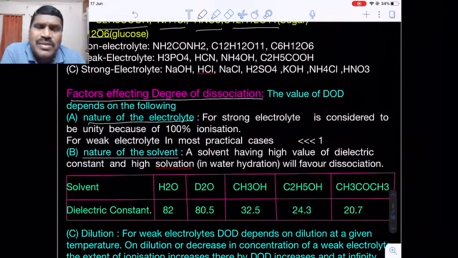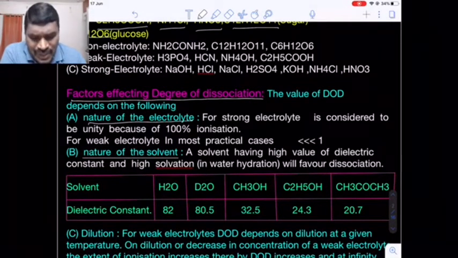That means the solute undergoes more ionization and is more soluble in the given solvent. Now if the dielectric constant value decreases, the solubility of a given compound also decreases, especially for ionic compounds. Ionic compounds, we know, are highly soluble in polar liquids like water. Are you getting my point? Why are ionic compounds highly soluble in a polar solvent like water? Only because of its high dielectric constant.